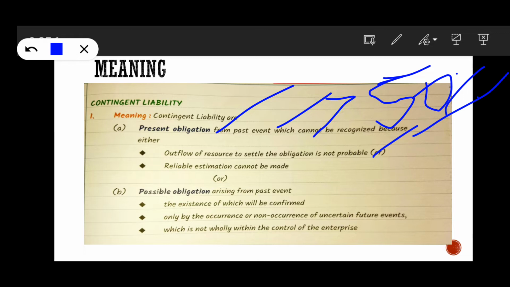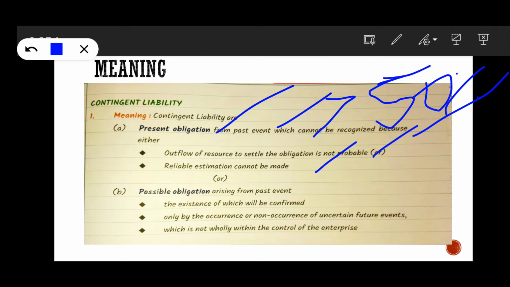That means you are in a dilemma whether to book the expenditure. You are obligated, you have greater than 50%, but outflow of resources to settle the obligation is not probable, and reliable estimation cannot be made. That's why you are not creating the provision, but you have to show it as a contingent liability.